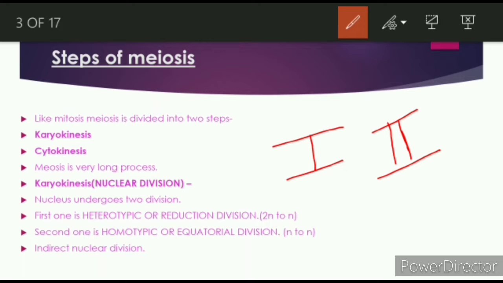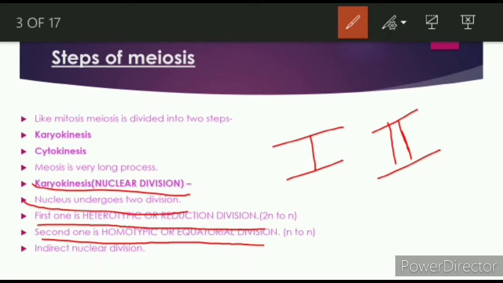Now you see first of all karyokinesis. Okay, karyo means nucleus and kinesis means division, so karyokinesis means nuclear division. So the nucleus also undergoes 2 divisions. Okay, first one is the heterotypic or reduction division, second one is homotypic or equatorial division. Why are these names given, reduction division, equatorial division?